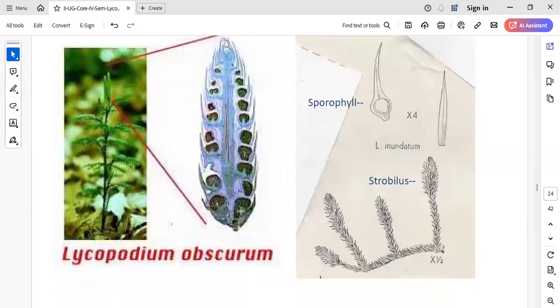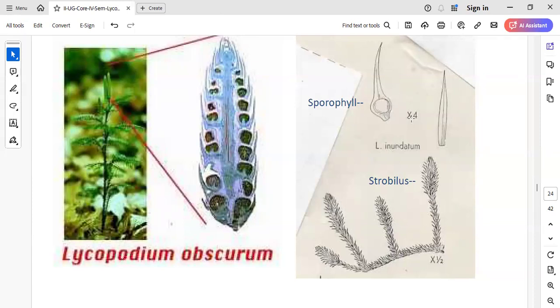You can see here a diagram of a strobilus, Lycopodium strobilus. The dark colored ones are the sporangia, which develop in the axil of the leaf. This is a leaf here. We can see the development of sporangia in the axil. So this is the sporangia, this is the leaf, and they are present on the leaf.